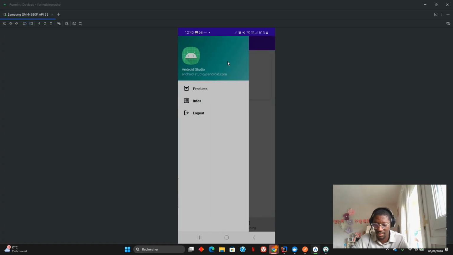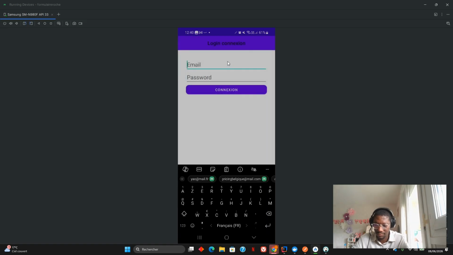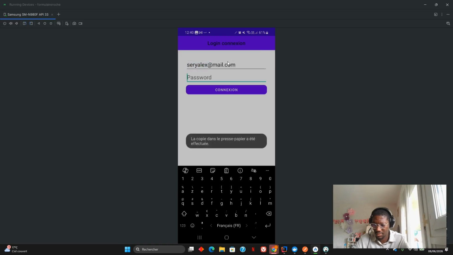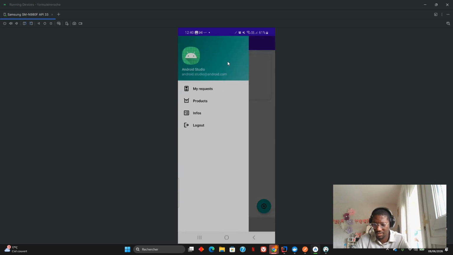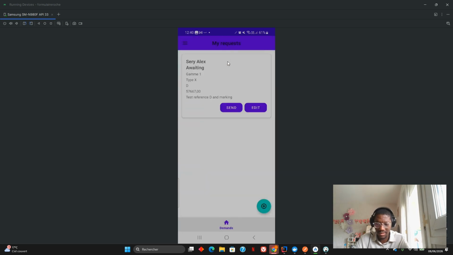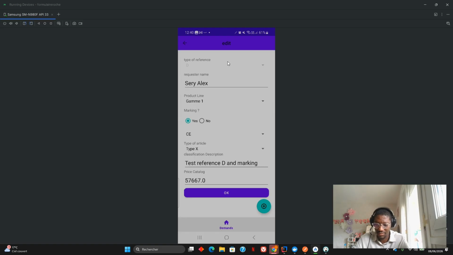Let's connect as the requester this time. Sorry, Siri Alex at mail.com and copy and paste here. Okay, let's go in my request. You can see that the request is available here. I can edit or send it back. If I send it back, of course, in the real world, the pricing and regulatory affair will reject the request again. But let's edit this time and change the type of marking this time.